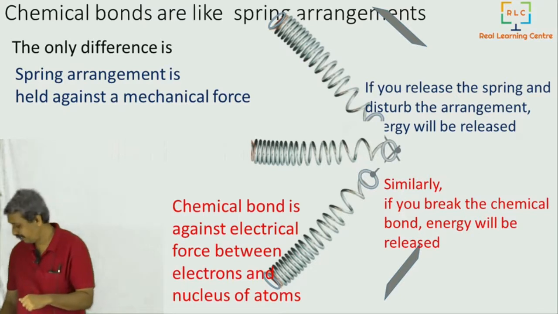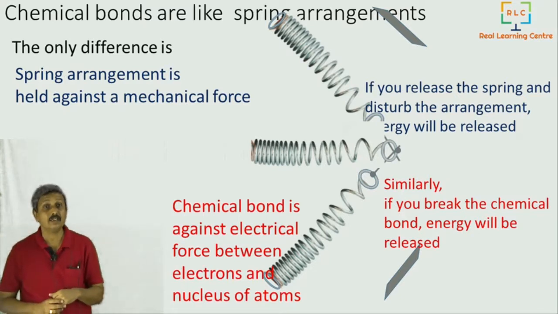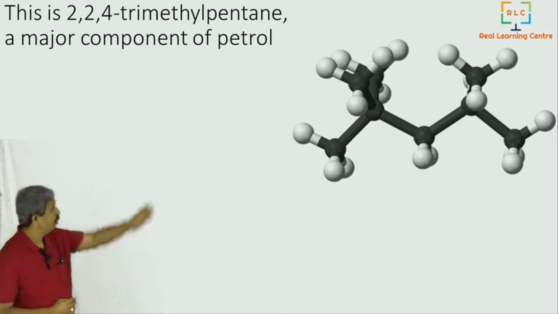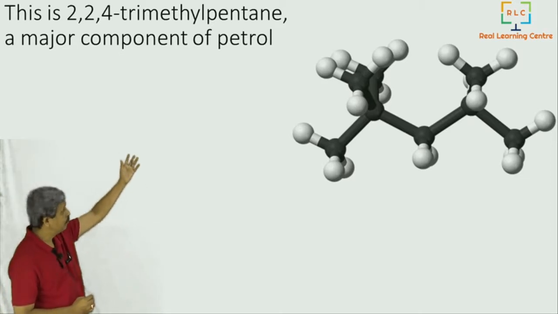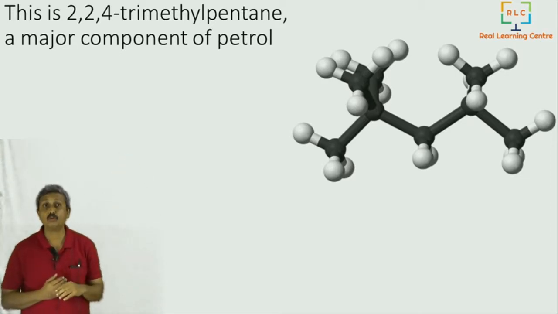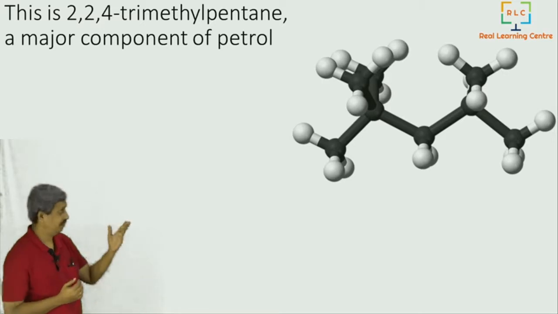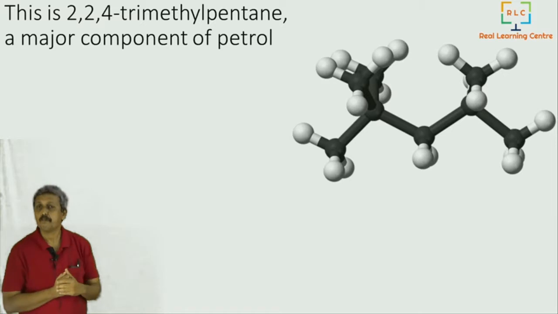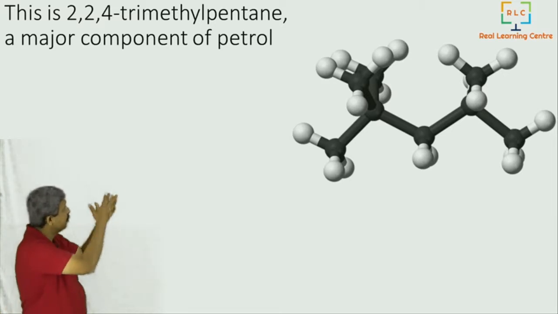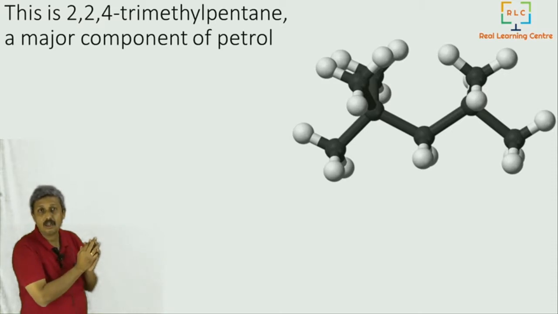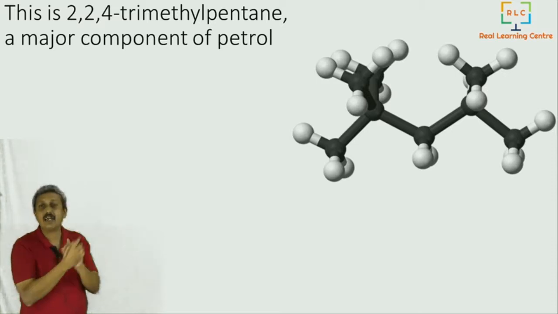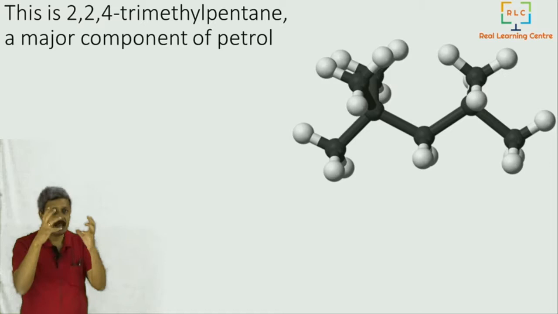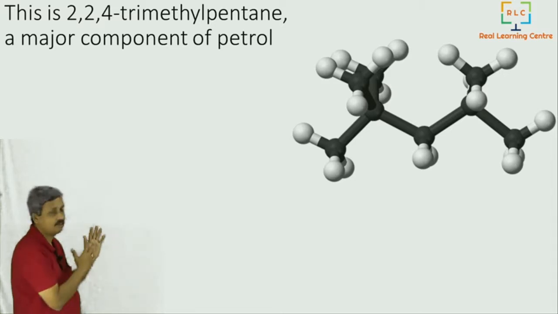And you can see very clearly that if you take, for example, this one molecule, this is one of the molecules in the big molecule. It's called 2,2,4-trimethyl pentane. This is one of the ingredients of petrol. So you can see the connections between carbon atoms and hydrogen atoms and all. So those bonds are storing energy. They are held in some balance between the forces.